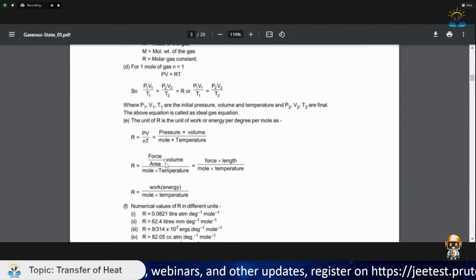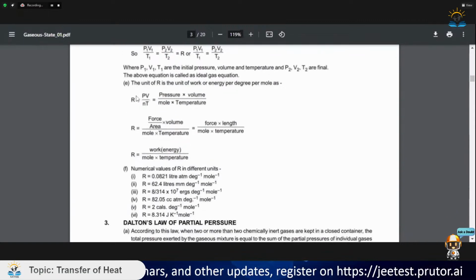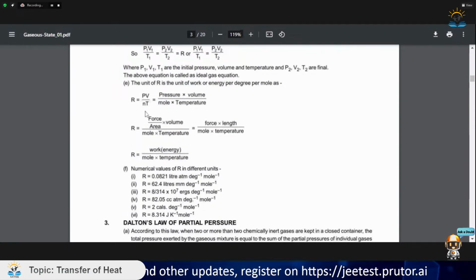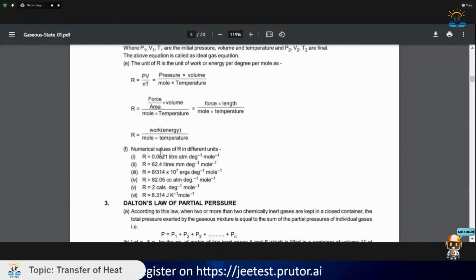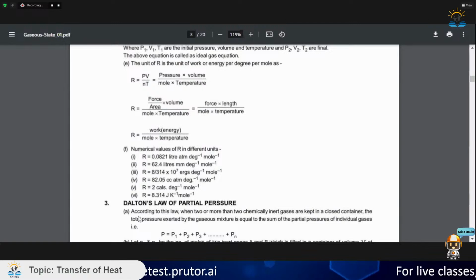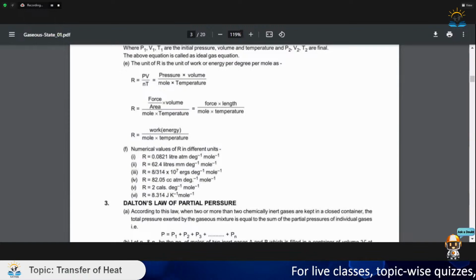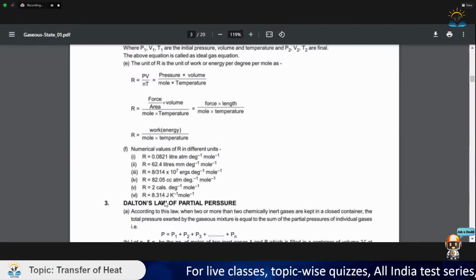So let us see the significance of R. R is PV by nT, pressure into volume upon moles into temperature. The numerical value of R is given to us by some assumptions that we have already taken, by some postulates.